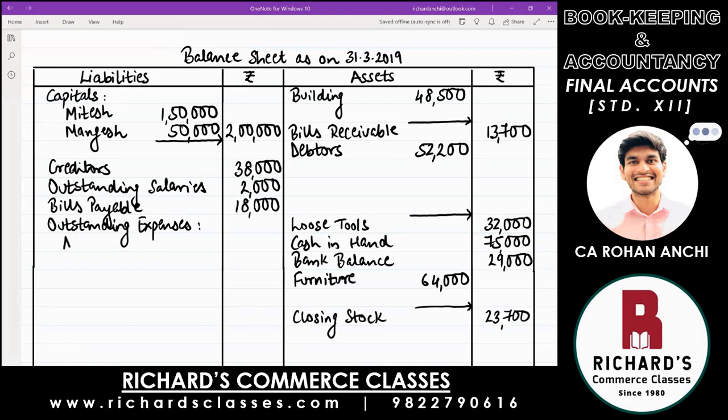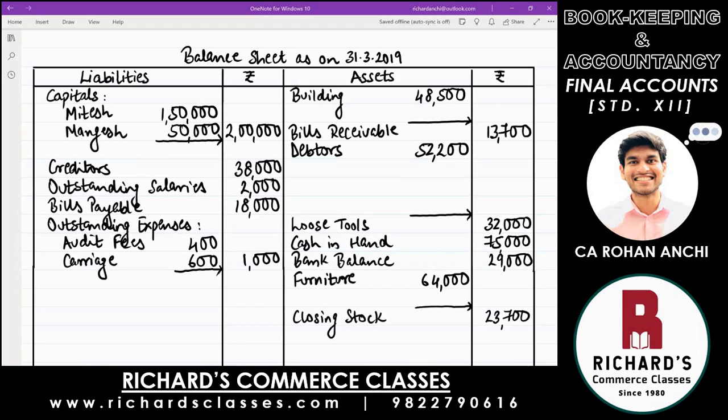One below the other. One is audit fees. Inner column, write down 400. And below that, carriage. This also was outstanding, 600. Total in the outer column is 1,000. Okay, that was point number 4. Now the next one, point number 5, building is valued at 46,500.